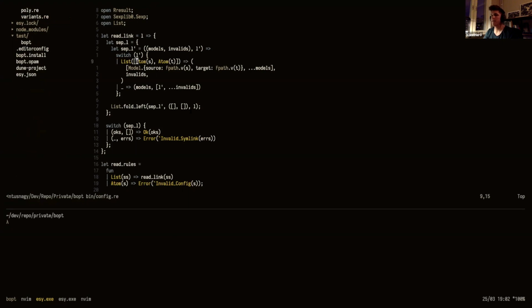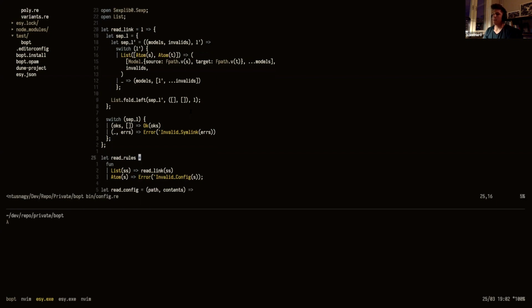We're basically saying, this is the pattern matching. If this thing is a list with an atom, with the S standing for source here, and another atom with the target value, then we create this model. And if not, we say this thing is invalid, and we put it in the invalid array. And like I said, the implementation is not really important here. The important thing is that we created this error type here called invalid symlink, and we created it by just typing this thing here. We don't define the type here. This is the polymorphic variant. We just shove it in there.